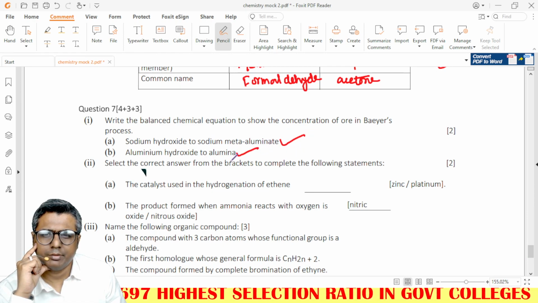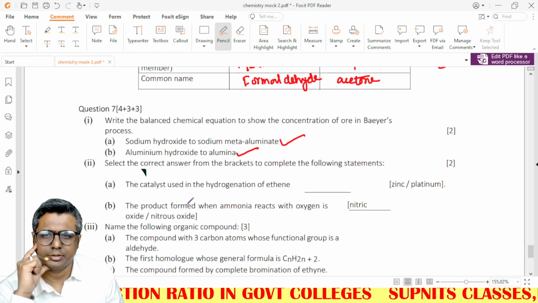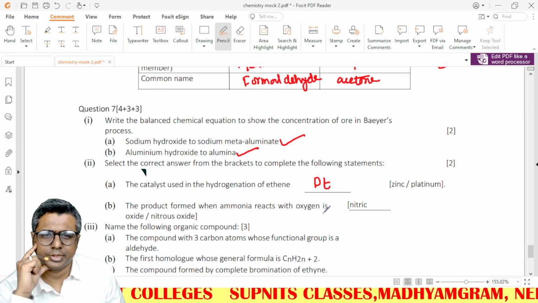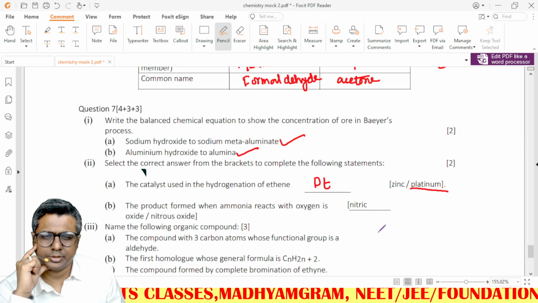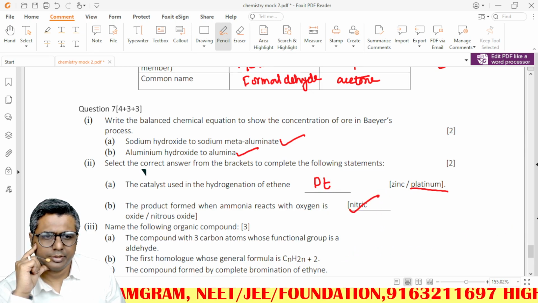Simple: at 1100 degrees Celsius you can heat this aluminum hydroxide to get alumina and water. Hydrogenation: you can use platinum in hydrogenation. This will be the answer. The product when ammonia reacts with oxygen is nitric oxide.